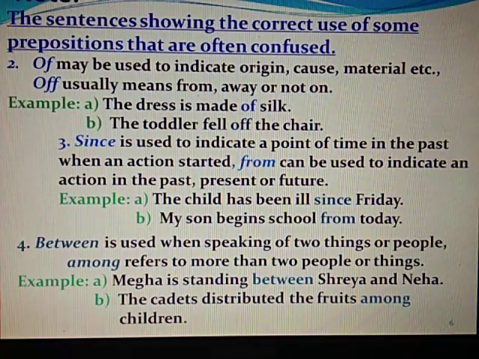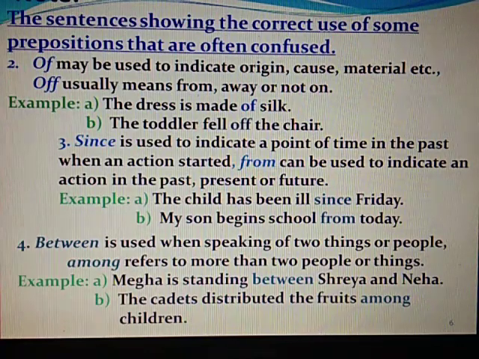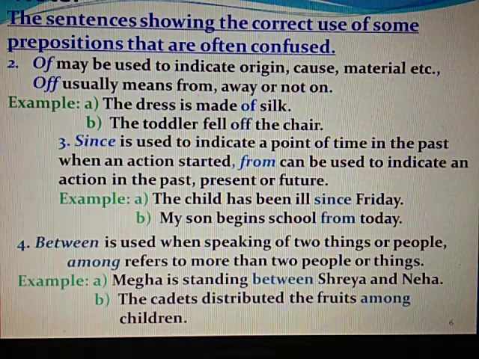Between is used when we speak of two things or people. Among refers to more than two people or things. Like Megha is standing between Shreya and Neha. So here between the two persons we are using the word between. The cadets distributed the fruits among children. Now we are using among because more than two children are there. So many children are there, so we are using among. For two we should always use between, and for more than two we should always use among.